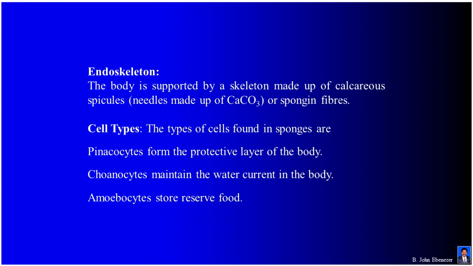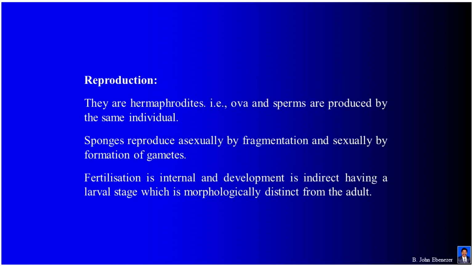Cell types. The types of cells found in sponges are: pinacocytes form the protective layer of the body, choanocytes maintain the water current in the body, amoebocytes store reserve food. Reproduction. They are hermaphrodites. That is, ova and sperms are produced by the same individual.